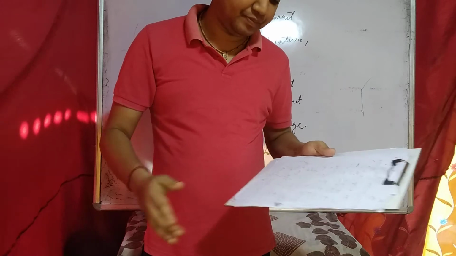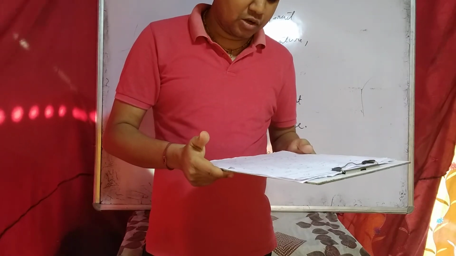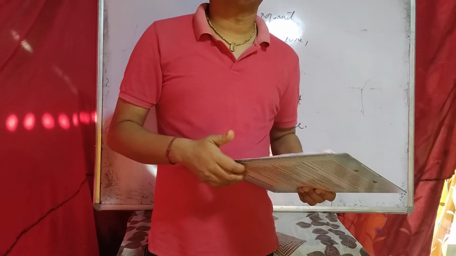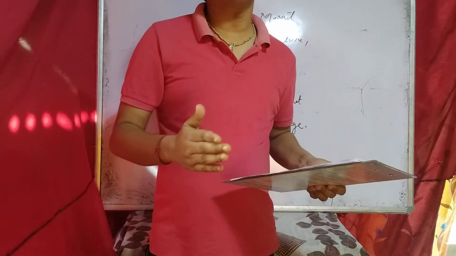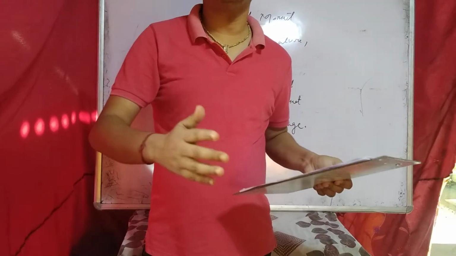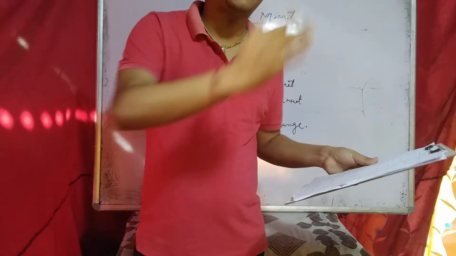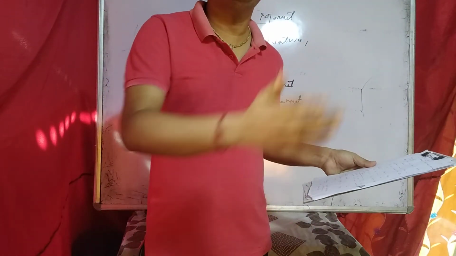Okay students? So these deficit unit people take loans or money from different financial institutions or banks.